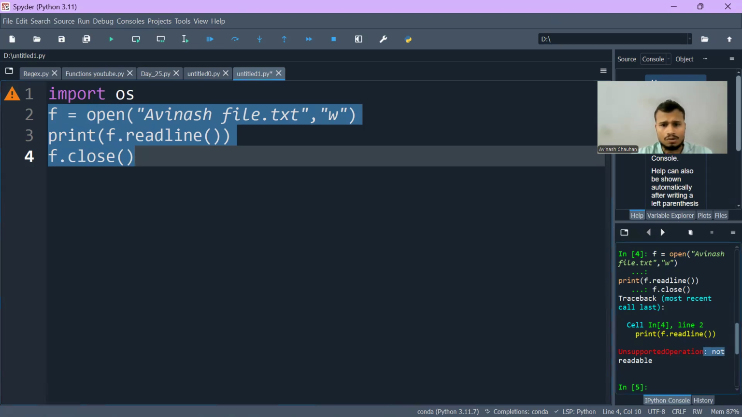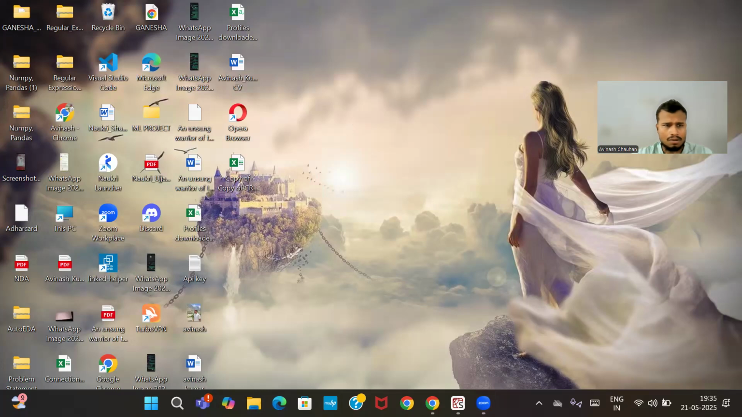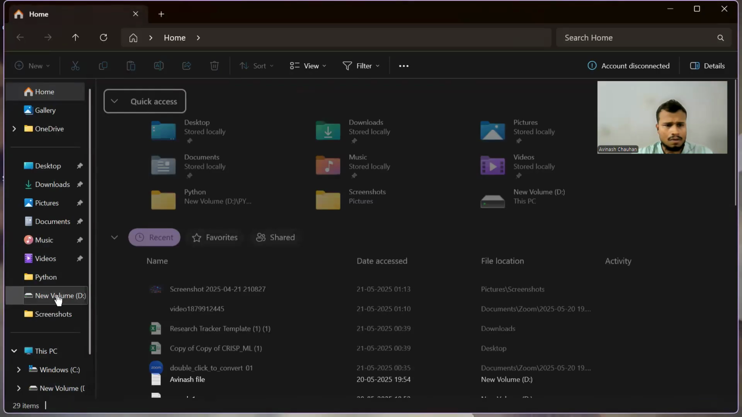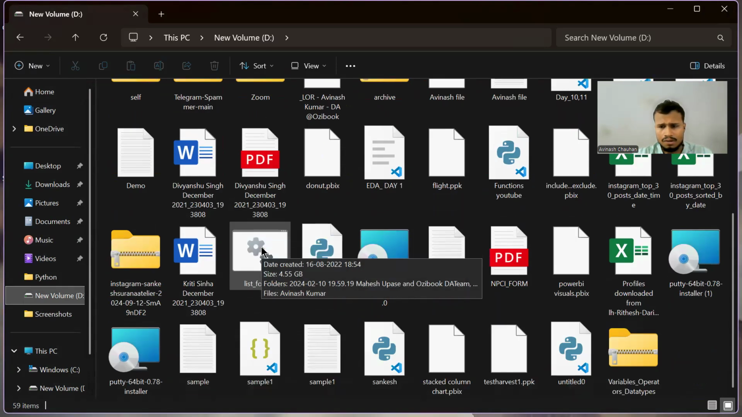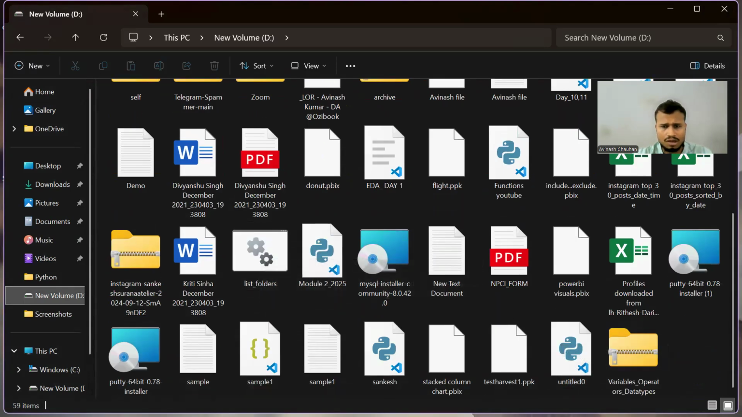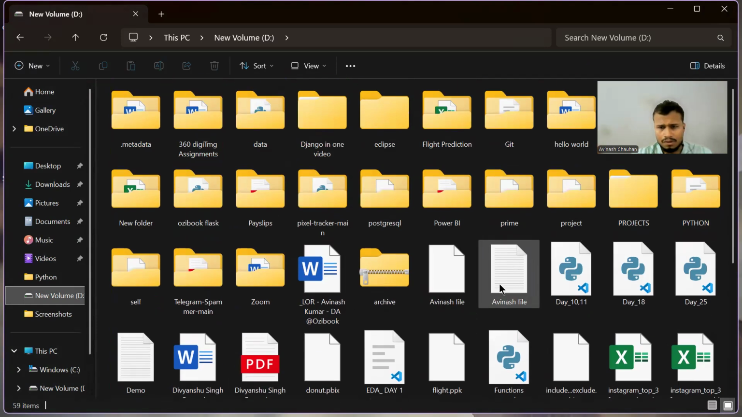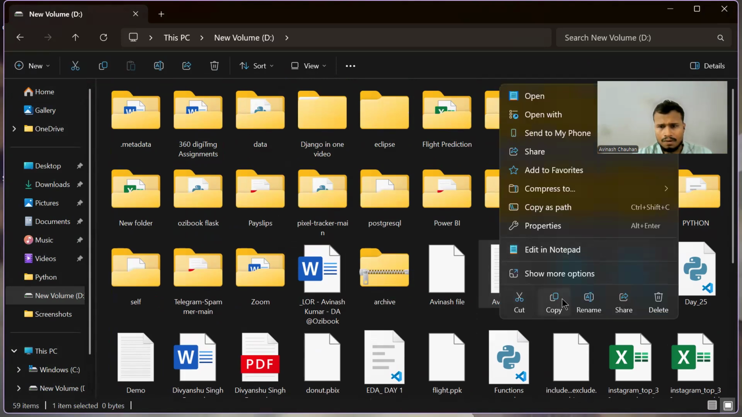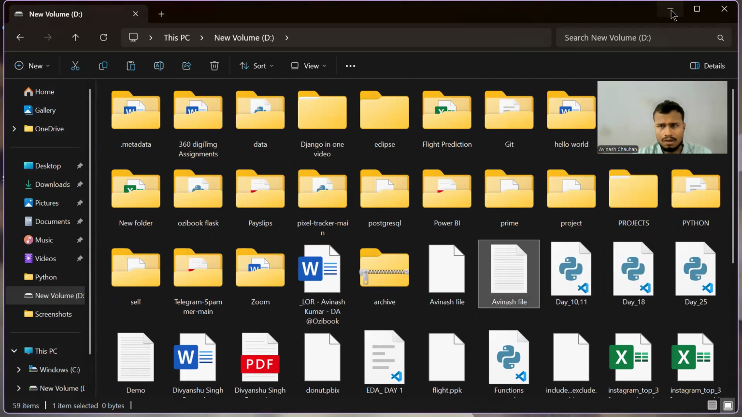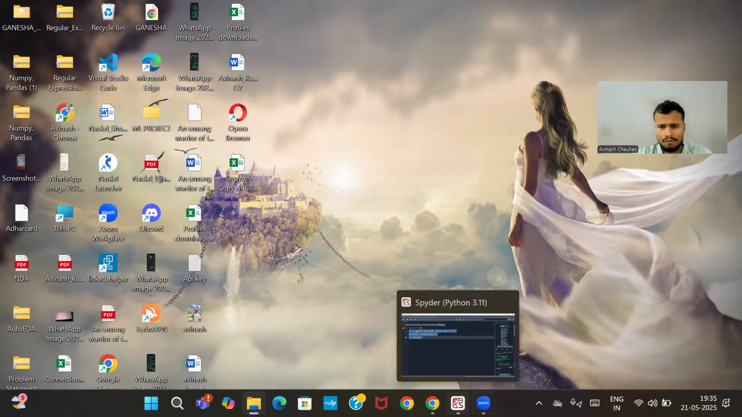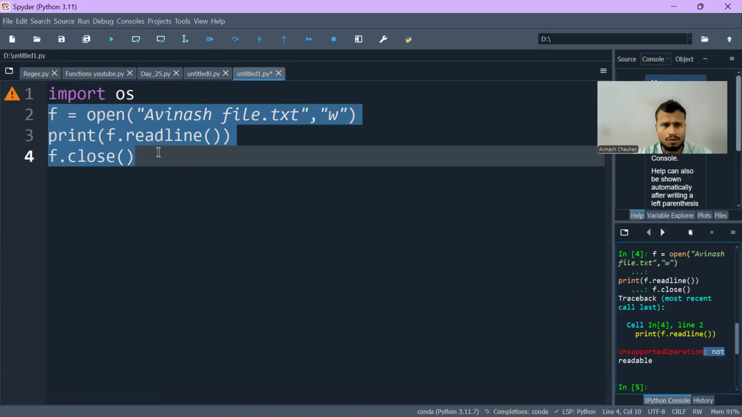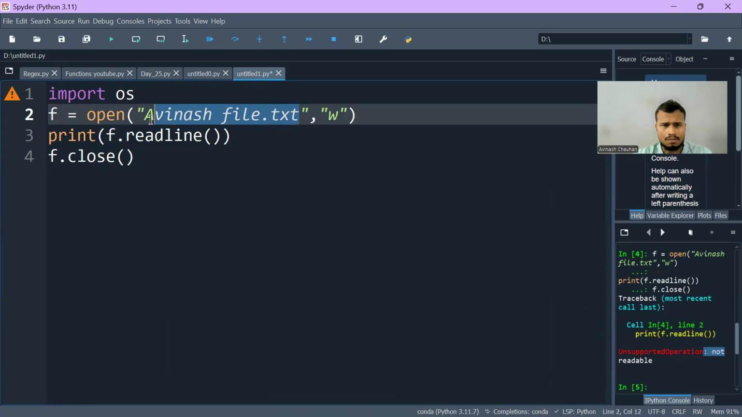Unsupported, not readable. Okay, so I have to locate that file location. I will go here, new volume D drive, and try to locate this particular Avinash file. I will copy the path. And if you have a problem opening such things, you just replace the path here, and it will work automatically.